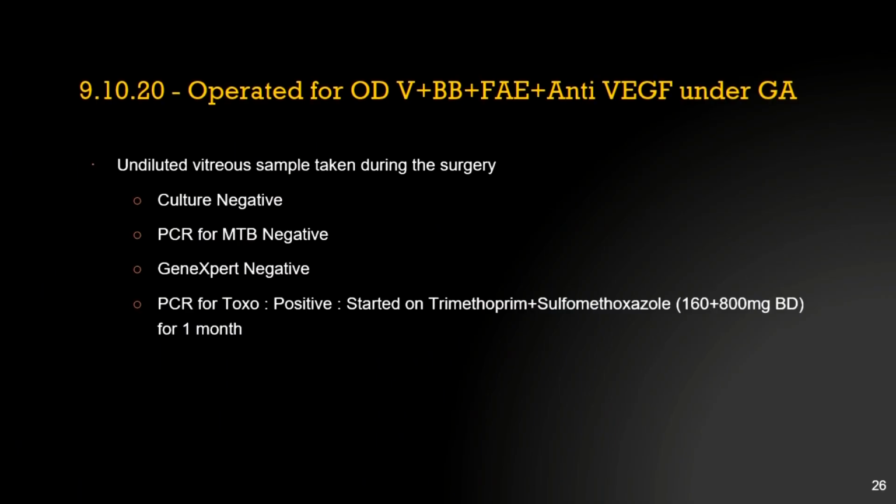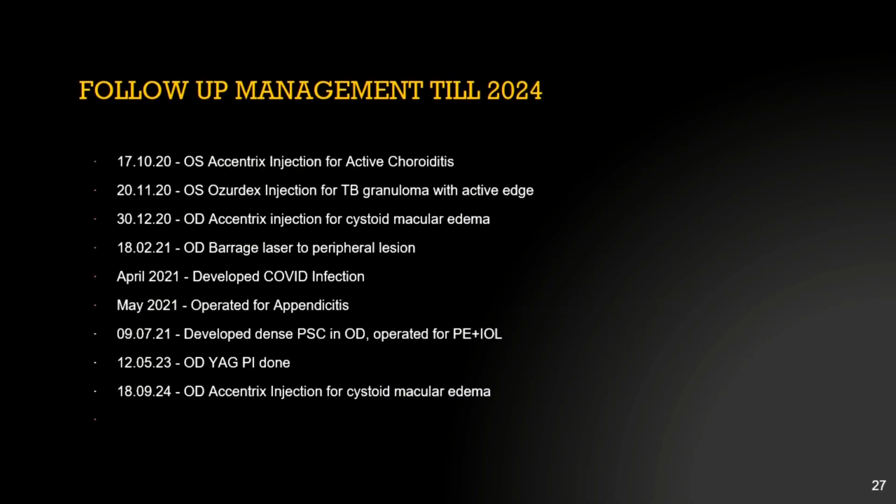So the patient was operated on the right eye: vitrectomy with band buckling, fluid-air exchange, and anti-VEGF under general anesthesia. An undiluted vitreous sample was taken during the surgery, which was culture negative for Mycobacterium tuberculosis. GeneXpert was also negative, however it came positive for toxoplasmosis. So the patient was started on Bactrim for 1 month.